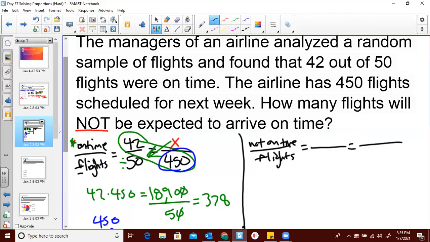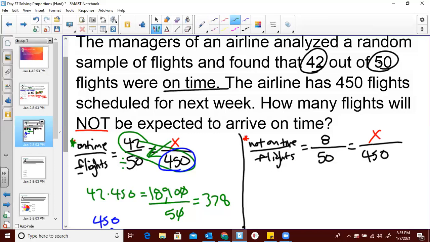All right, so not on time. Well, if I know that 42 flights out of 50 are on time, well, 42 out of 50 leaves me with 8. So 8 were not on time. All right, well, I still have 50 flights. I still have 450 flights for the next week, and I'm still looking for how many are not on time. But notice here, now we're actually solving for not on time.